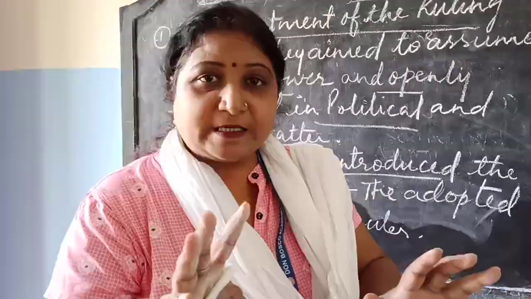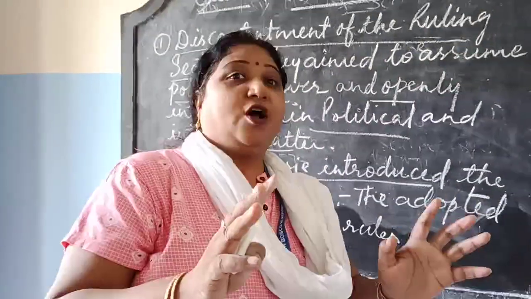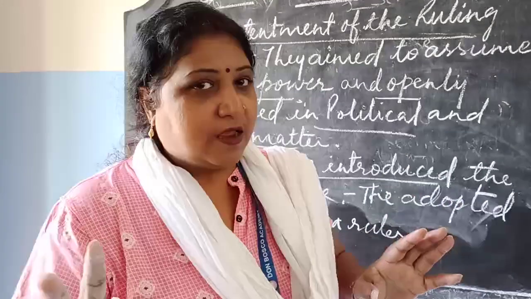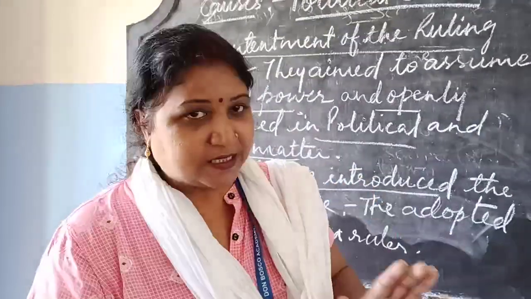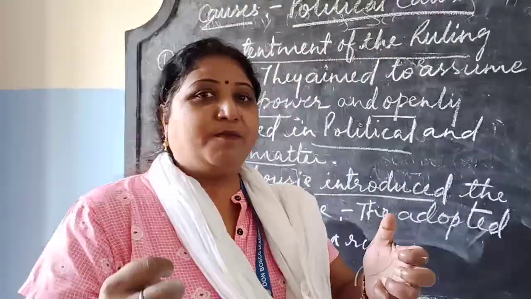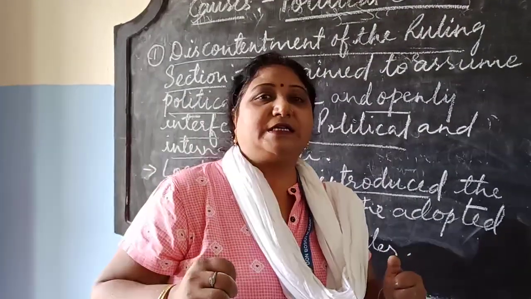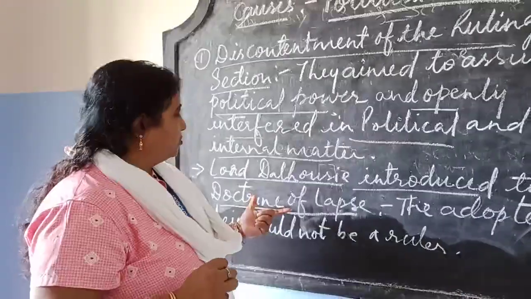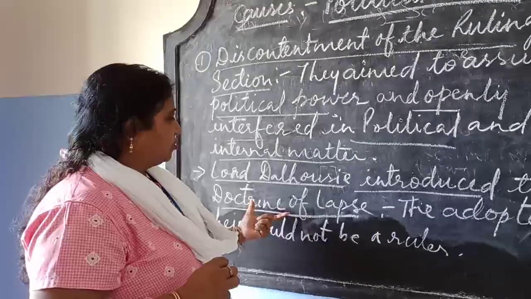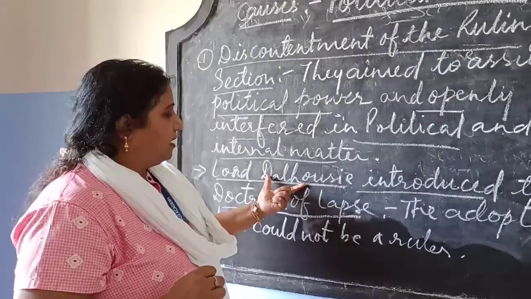If he is dead and does not have his own son, and he was not allowed to adopt any son, his territory will be annexed under the British East India Company. This is the Doctrine of Lapse, introduced by Lord Dalhousie.